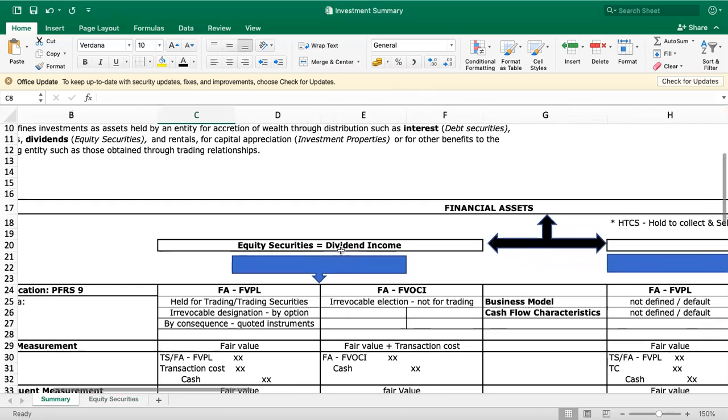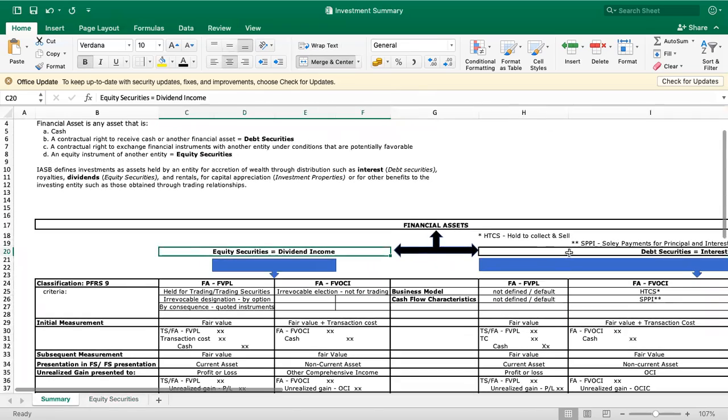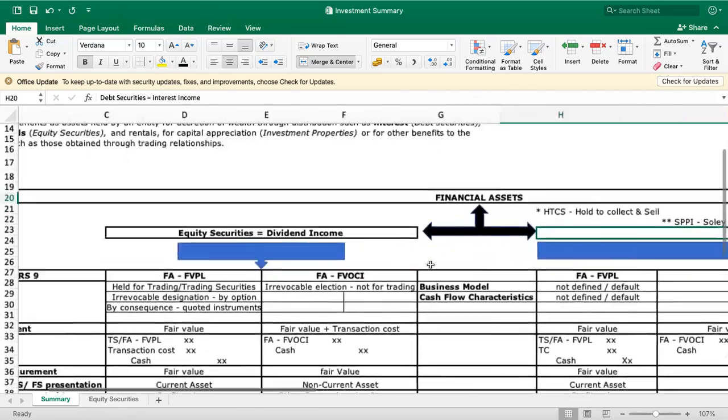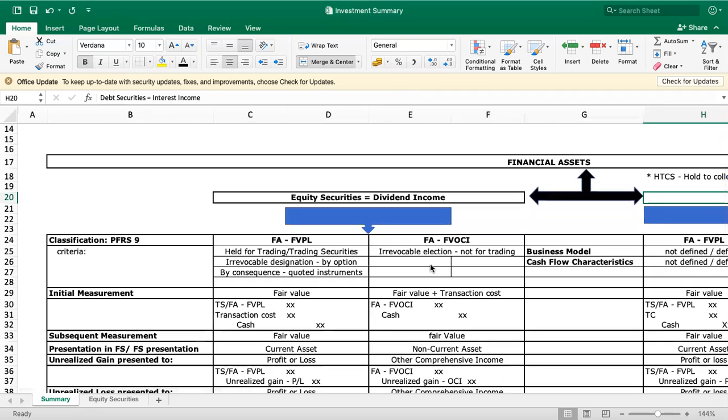So this time we'll discuss first financial assets. We have equity securities and we have debt securities. Okay, again, equity securities under PFRS and IFRS 9, our return here is called dividend income, while if we invest on debt securities, nagpautang ta, we invest on debt. So our return here is called interest income. So our premise here is we will discuss the IFRS 9 or PFRS 9 classification first. Okay, so I will discuss first equity securities. Okay, financial asset under equity securities.